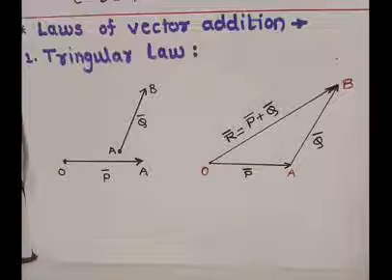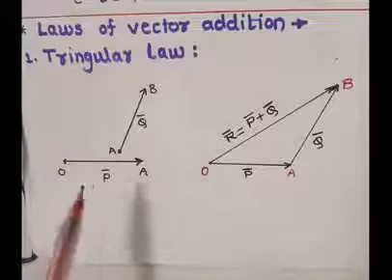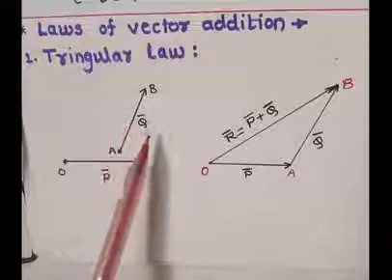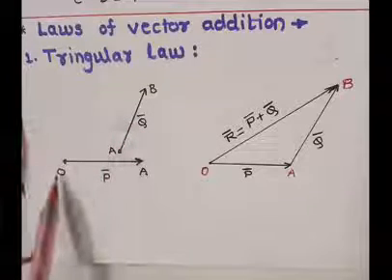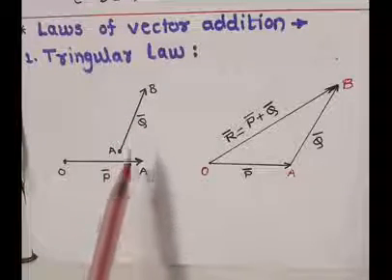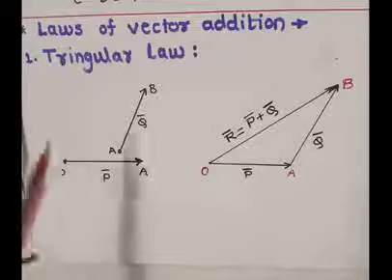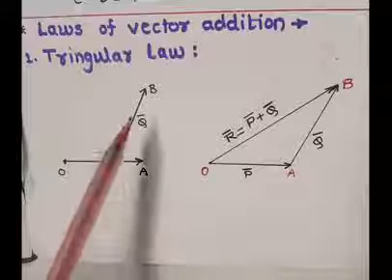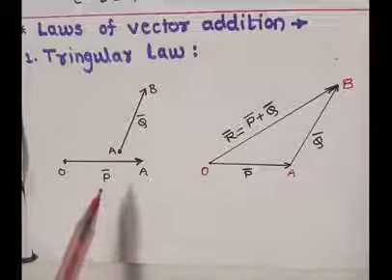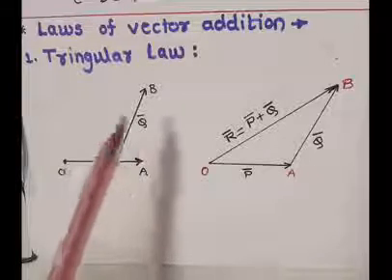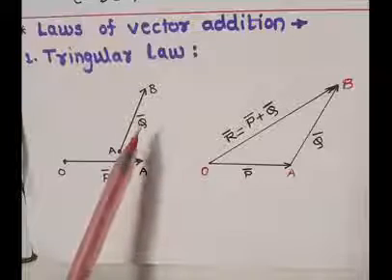Let us consider there are two vectors P bar and Q bar, means OA bar is equal to P bar and AB bar is equal to Q bar, which are the same type of vector, means if P bar is a force vector, then Q bar is also a force vector.